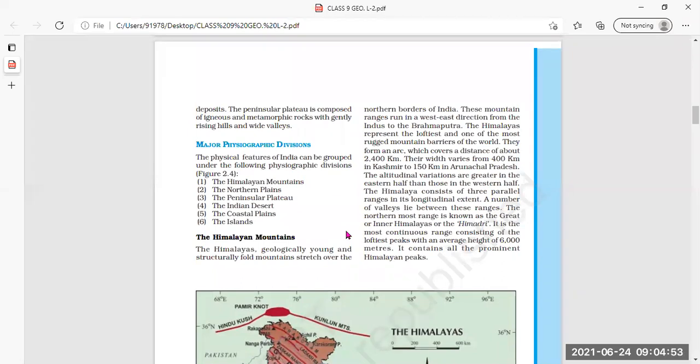Then they are the loftiest. Loftiest means imposing great height. They are the loftiest and one of the most rugged mountain barriers of the world. Most rugged means uneven or rough mountain barrier. Barrier means an obstacle to prevent the movement from the outside into India. Like in the previous lesson, you might have understood about the weather condition, and further you will read about the weather condition also.